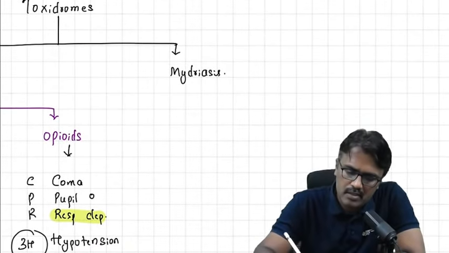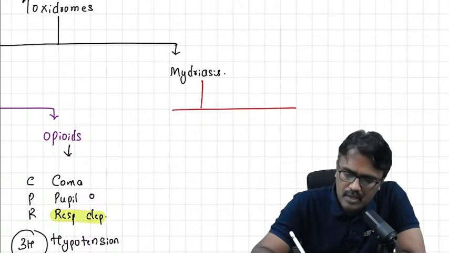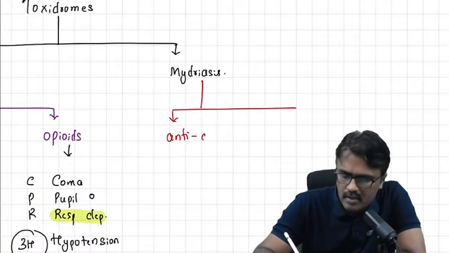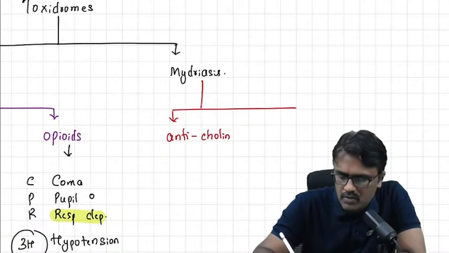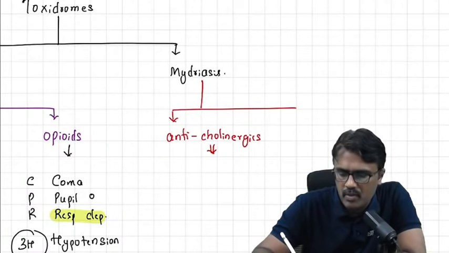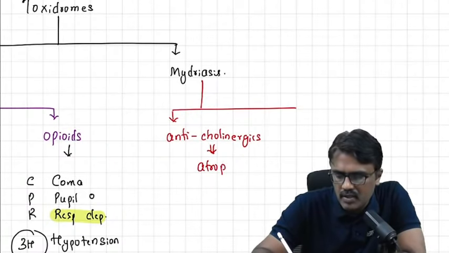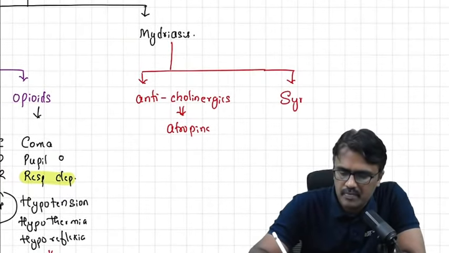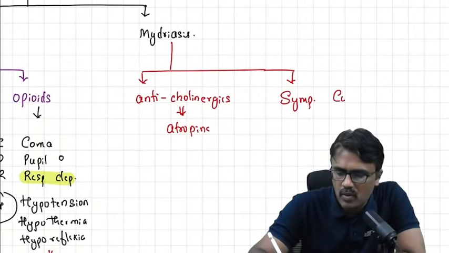Now, mydriasis, remember two important drugs can produce that. The anticholinergic drugs, which we usually see, they are the atropine poisoning. So in atropine poisoning, we see this mydriasis, and also in sympathomimetics, for example, cocaine and amphetamine.